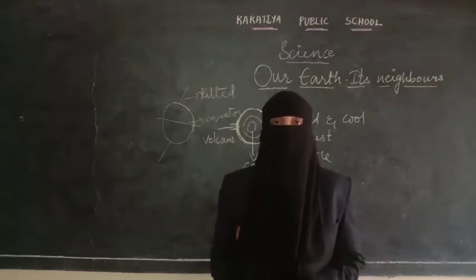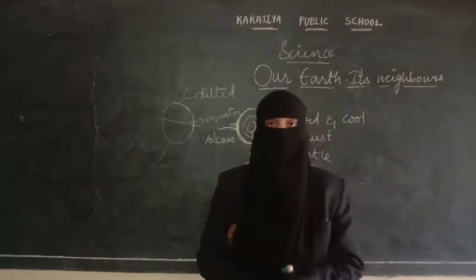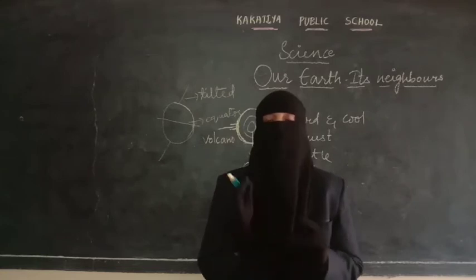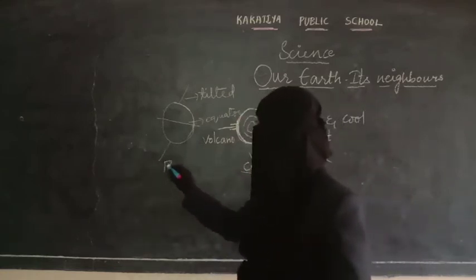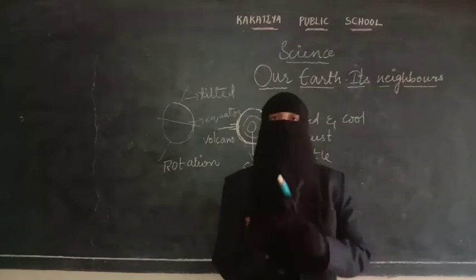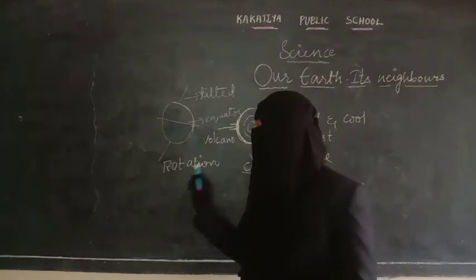You know, if you see the earth, it looks like it is standing at the same position. It is not at all moving. But if you observe it carefully, and according to the point of view of scientists, the earth is in two types of movements. First movement is rotation. So earth will be moving on its axis. Movement of earth on its own axis is called as rotation.